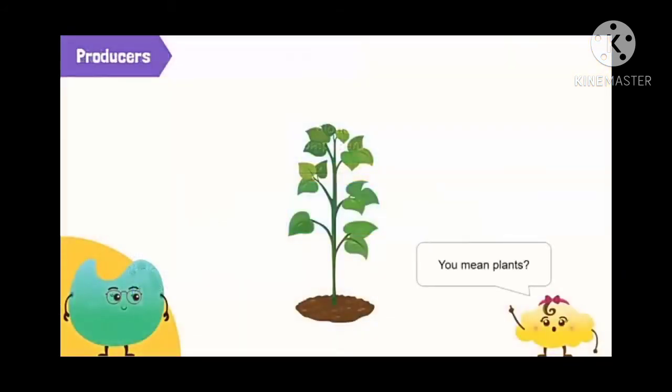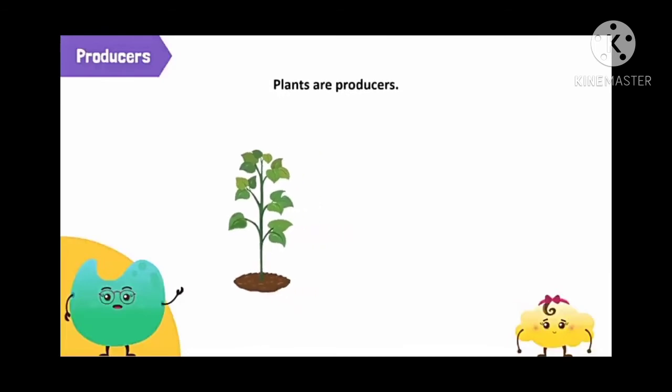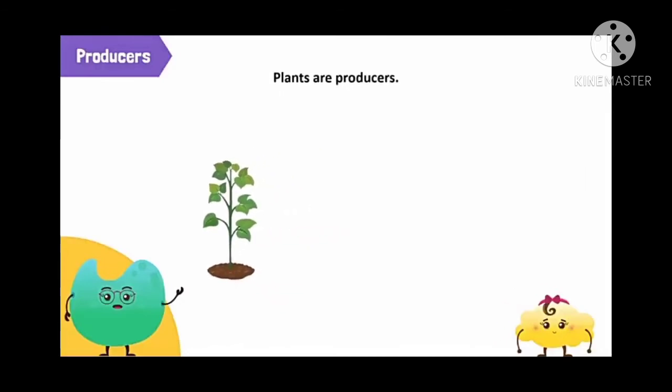Just look at the plant, which produces its own food with the help of sunlight. Such organisms which produce their own food are called producers, and here we are considering the plant as a producer.